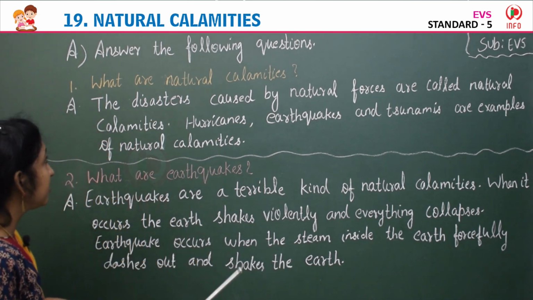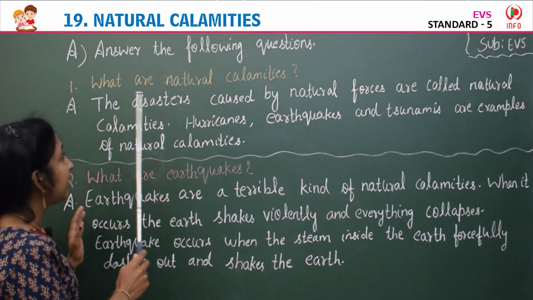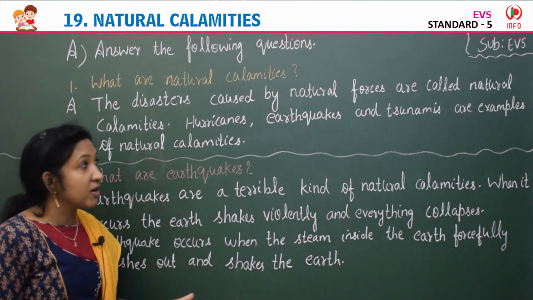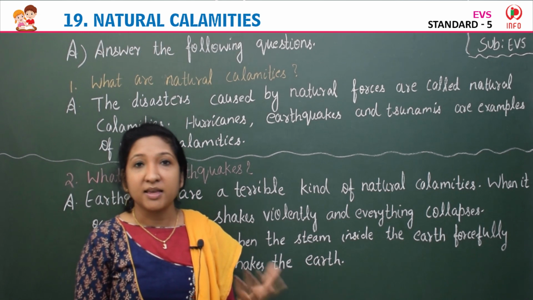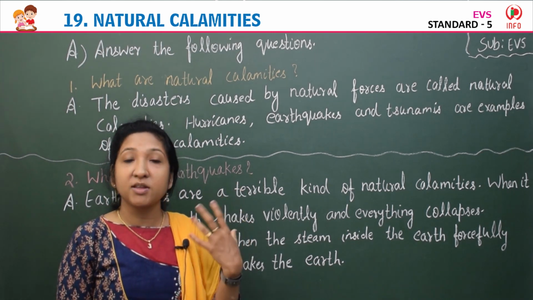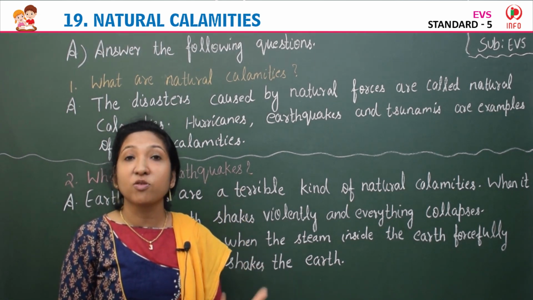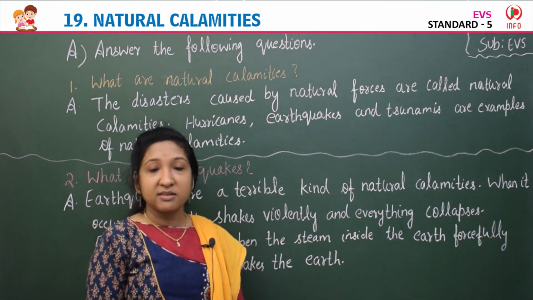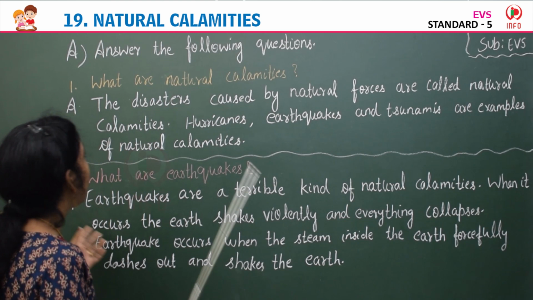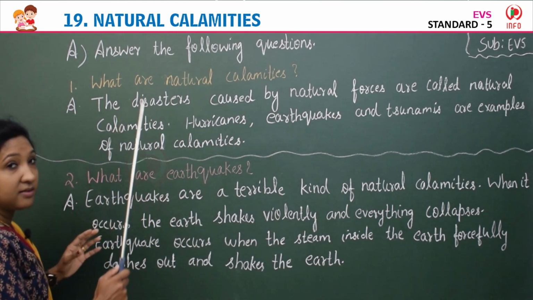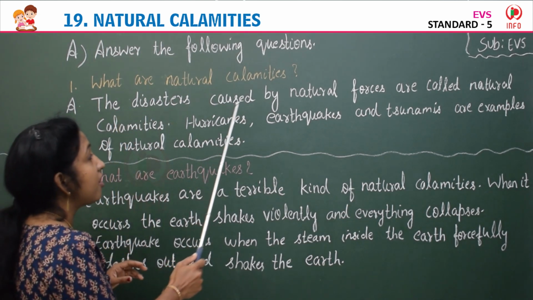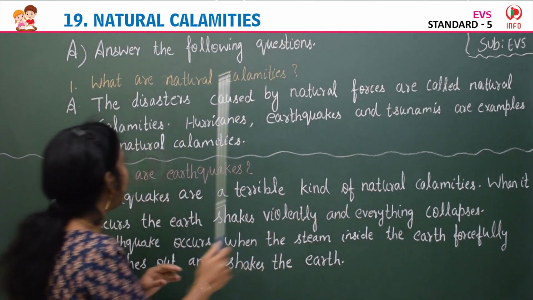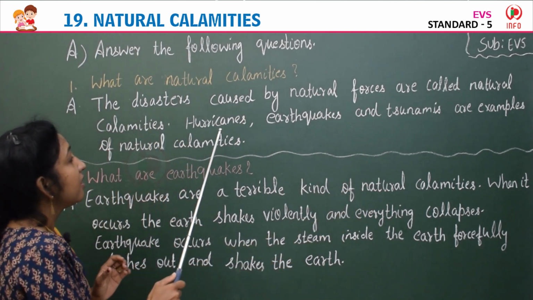So the first question is, what are natural calamities? Yes, the calamities or the emergencies caused by natural factors. They are natural calamities or disasters, we say. So the answer is, the disasters caused by natural forces are called natural calamities.